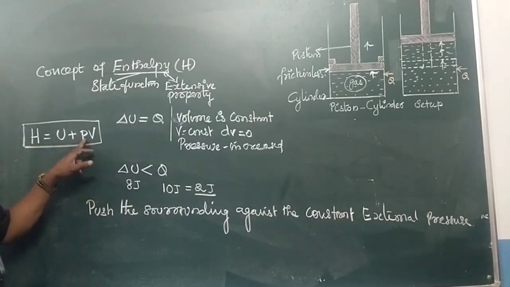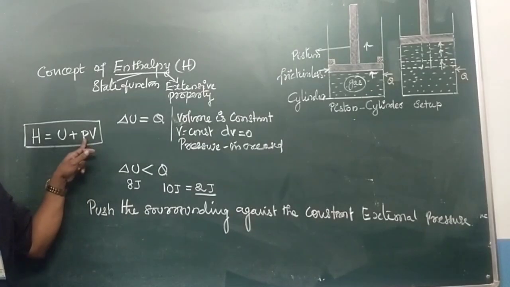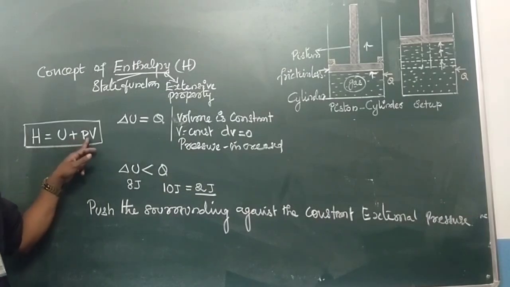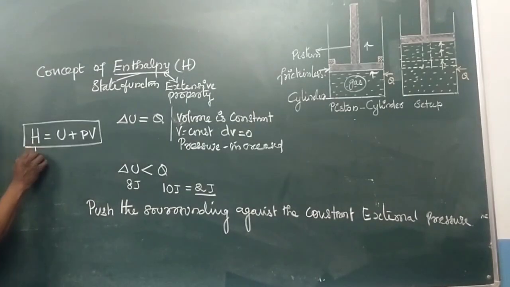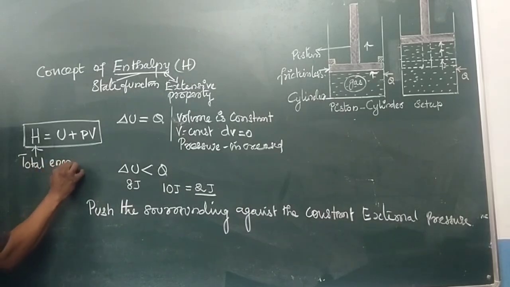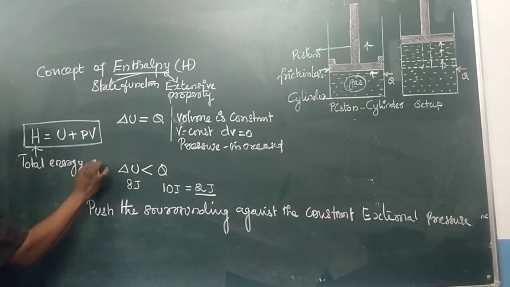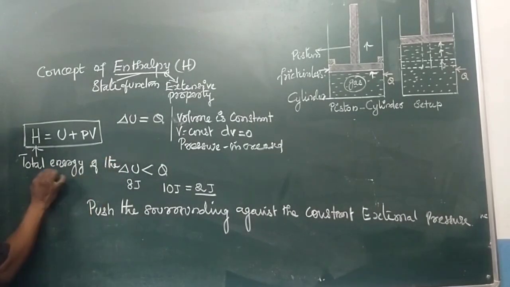Here, the product of PV represents the amount of work done. In most of the textbooks, enthalpy is represented as the total energy of the system.